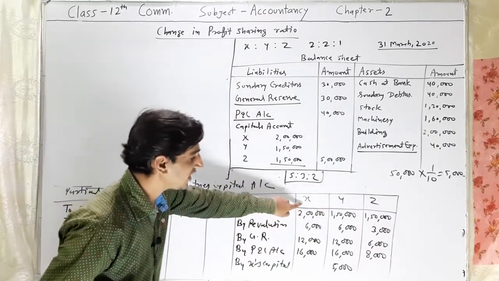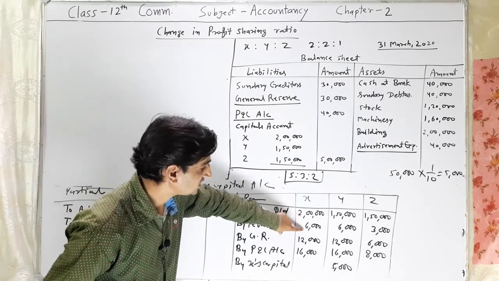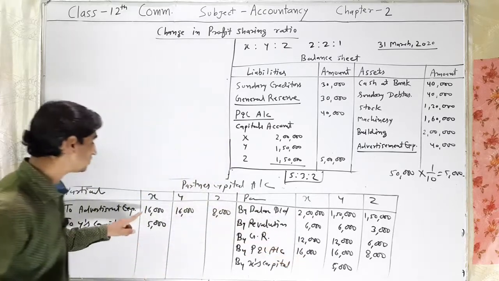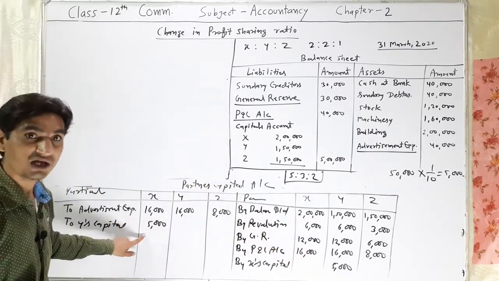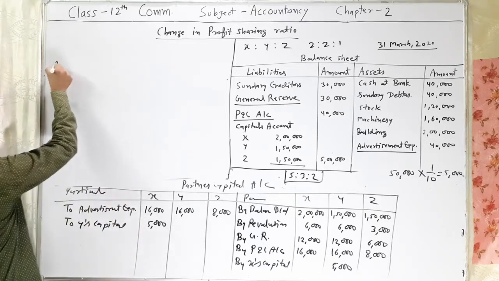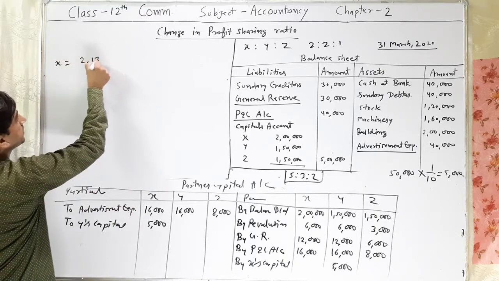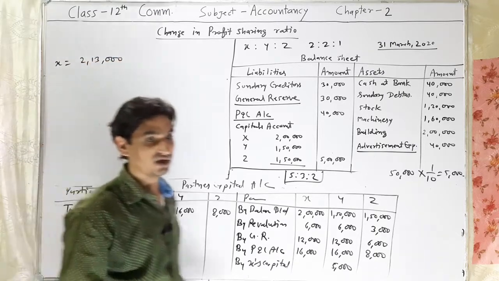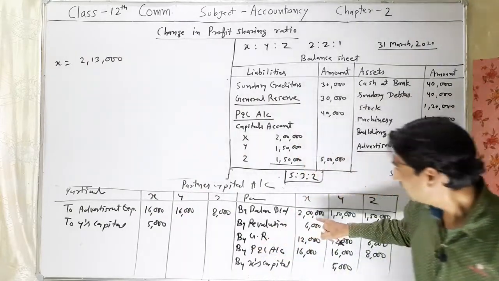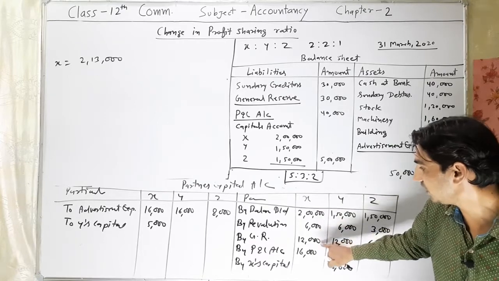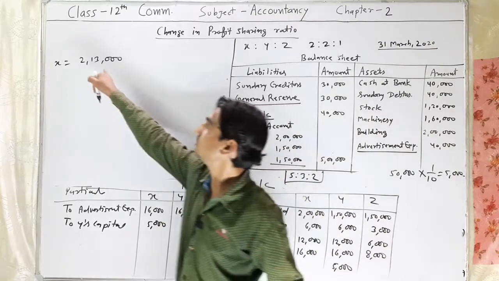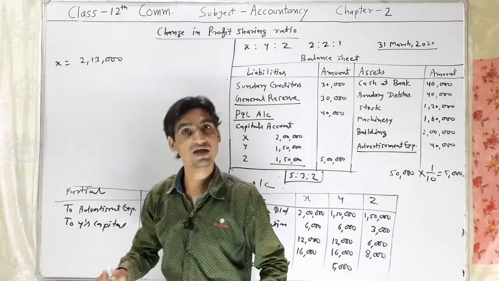So here the balance of X: 2,06,000, 2,18,000, 2,34,000 minus 21,000, that is minus 16,000 plus 5,000. The balance will be 2,13,000 for X.